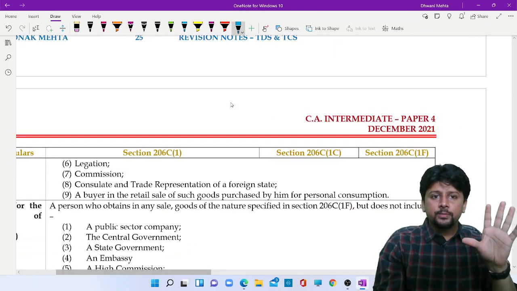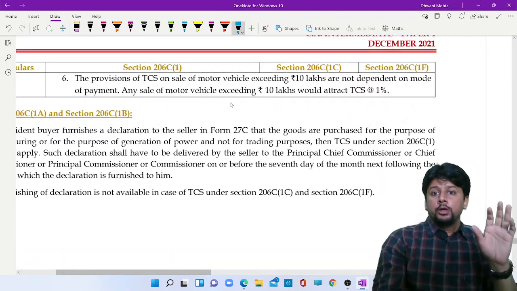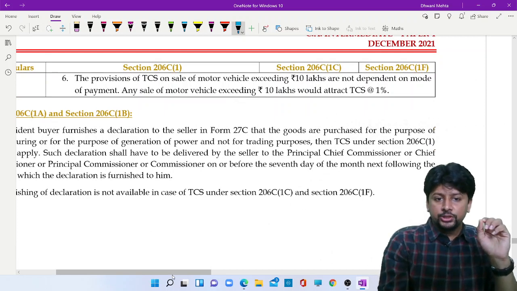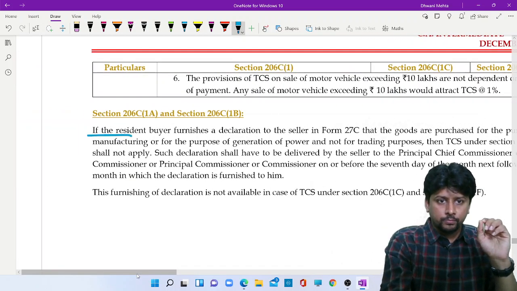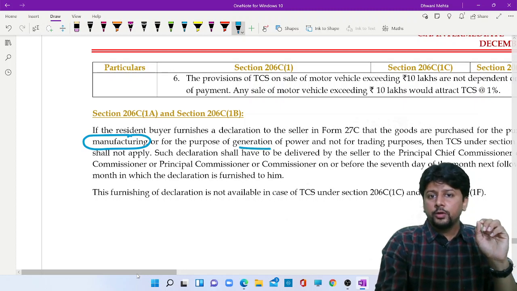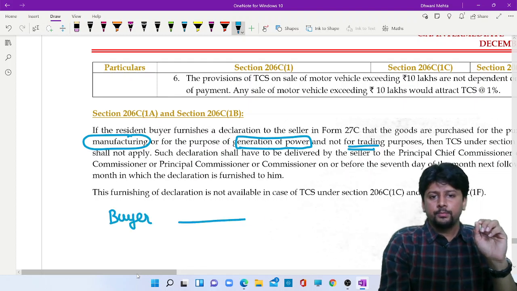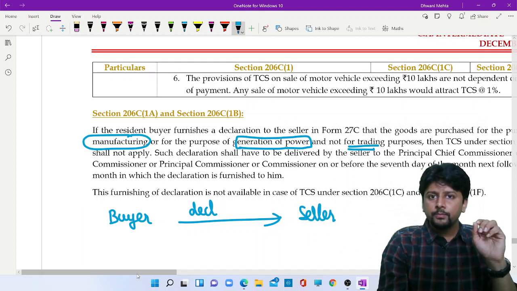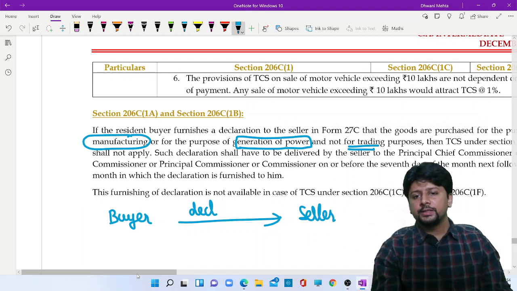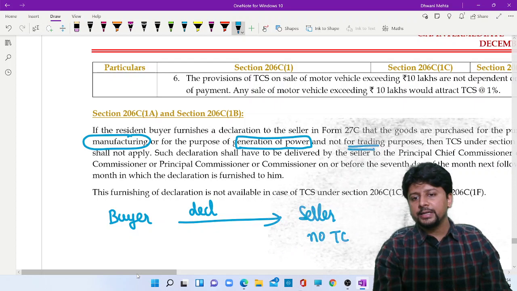If these products are being purchased for manufacturing or for generation of power and not for trading, then the buyer can give a declaration to the seller, and in this situation the seller will not collect the tax.